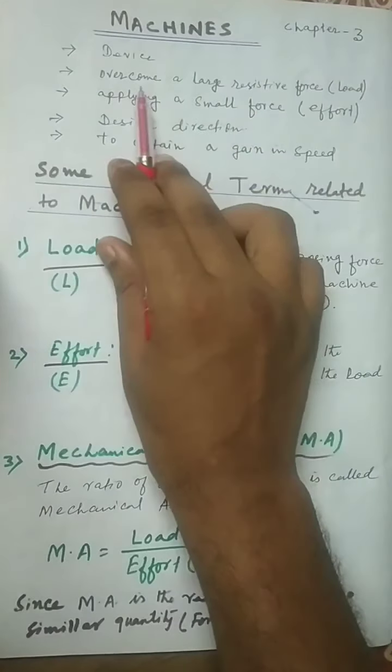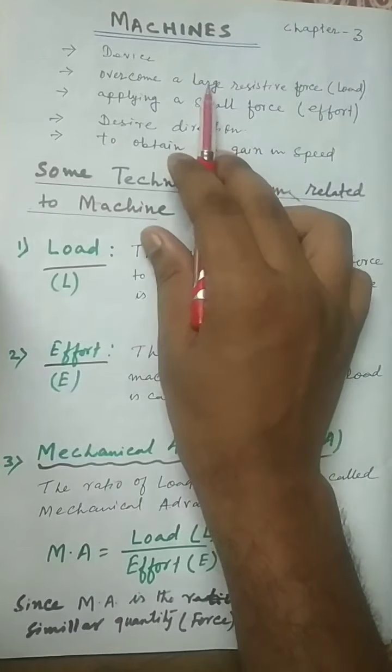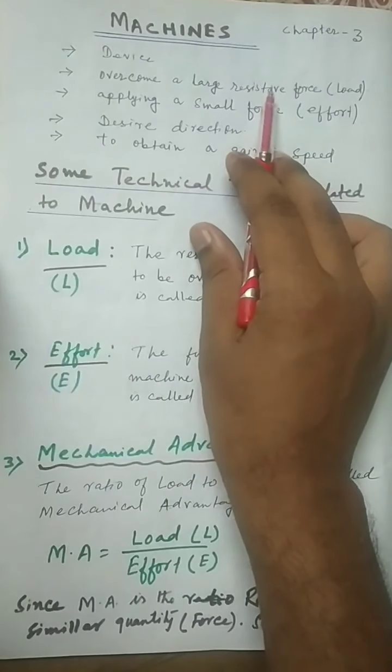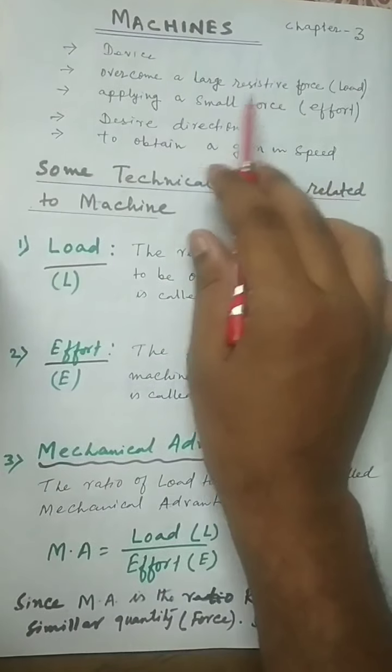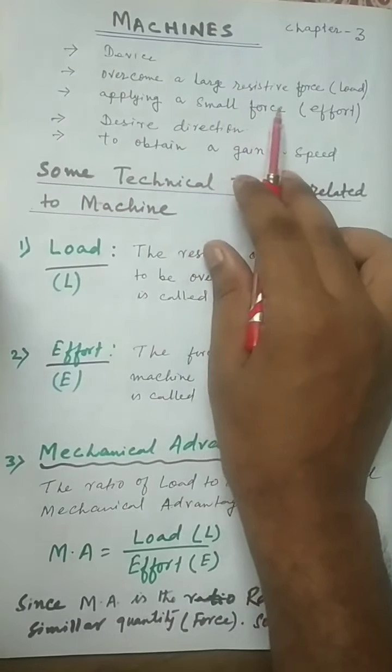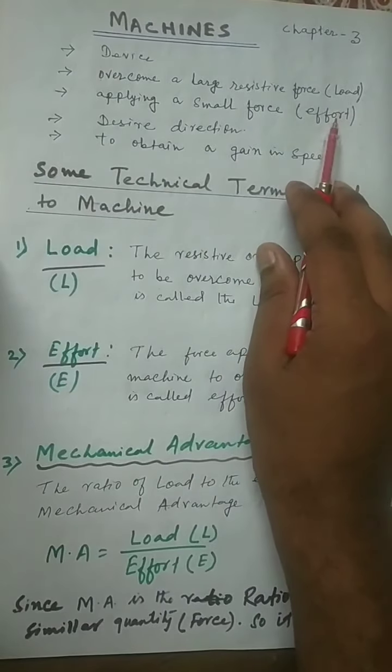A large resistive force is overcome by applying a small force, that is called effort, at a convenient point and in a desired direction.